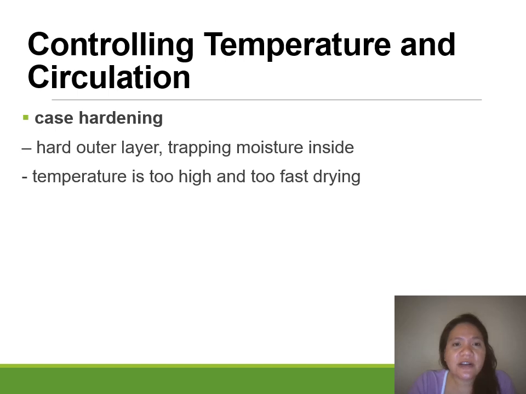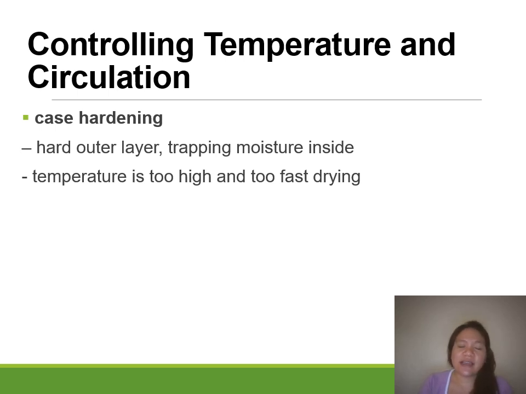So during case hardening, there is a hard outer layer, but the moisture inside is trapped. This happens when the temperature of the drying chamber is too high, or the drying rate is too fast.